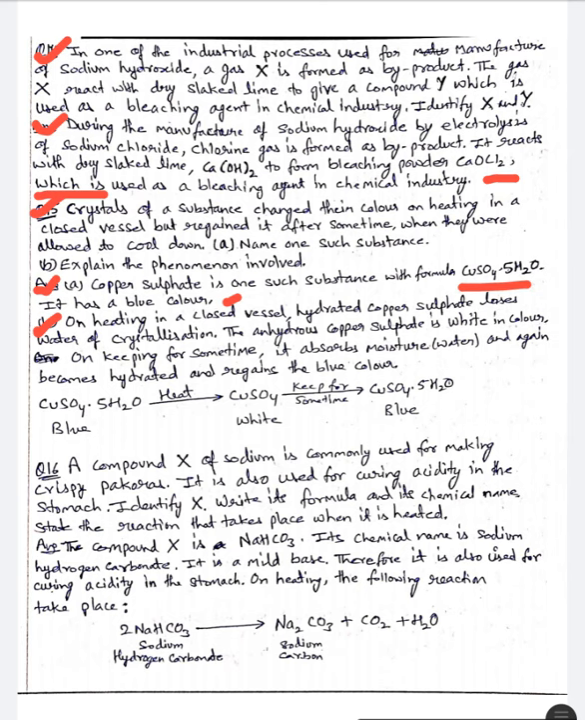Now this is the reaction. CuSO4·5H2O, which is copper sulfate pentahydrate, hydrated copper sulfate, which is of blue color. When we heat it, we get CuSO4, copper sulfate, which is of white color, and when we keep it for some time, it again becomes blue in color by absorbing water molecules from the atmosphere.